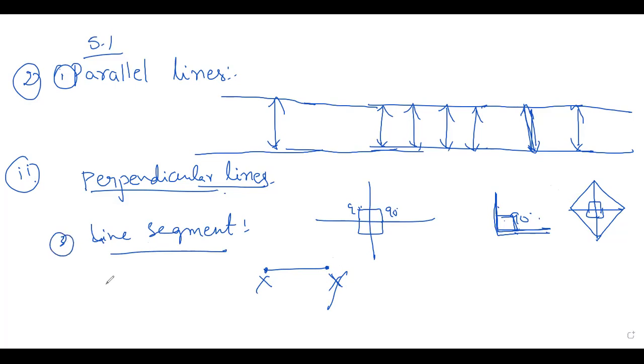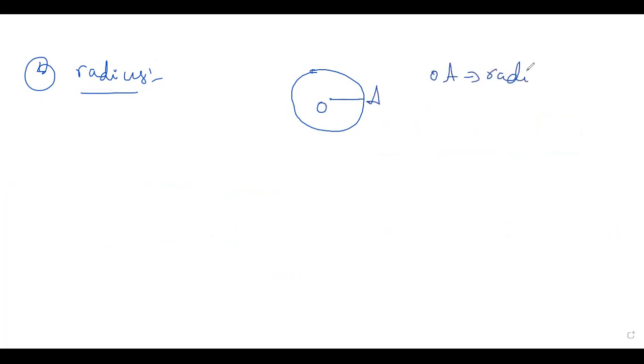And radius of the circle. What is the radius of the circle? See, this is your circle and call the center O, with A on the circle. OA is called radius.